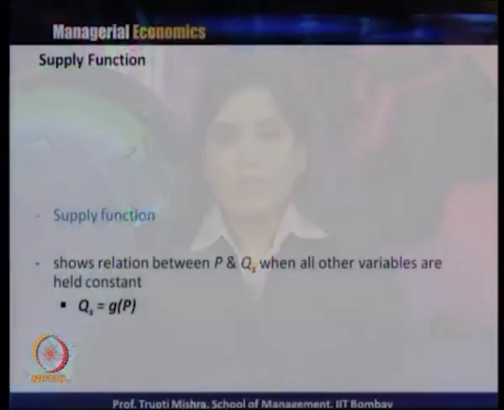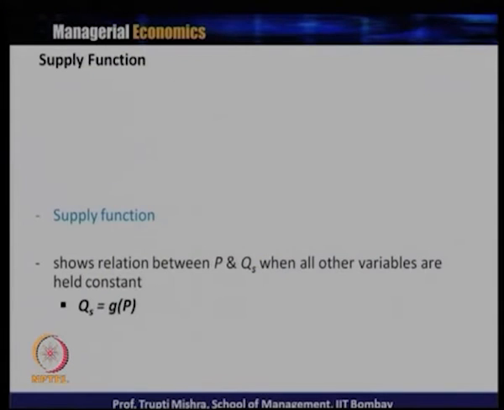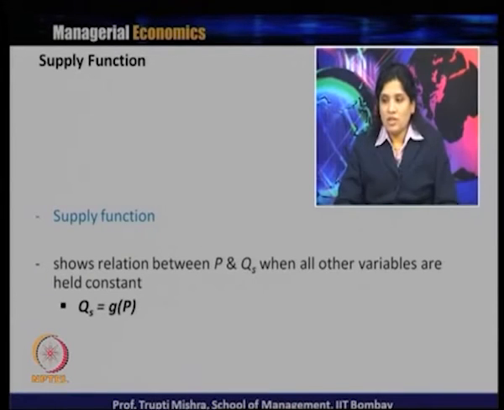Then we will come to the supply function. At this point, we keep all other variables which influence the quantity supplied fixed, so it is only a relationship between the price and quantity supplied, which comes directly from the law of supply, all other things remaining constant. The law of supply says that there is a positive relationship between the price and quantity supplied.